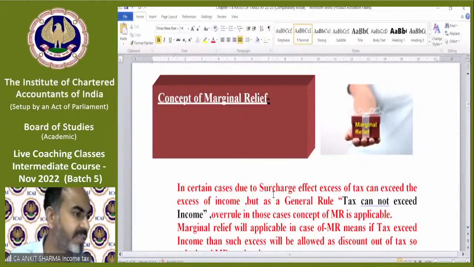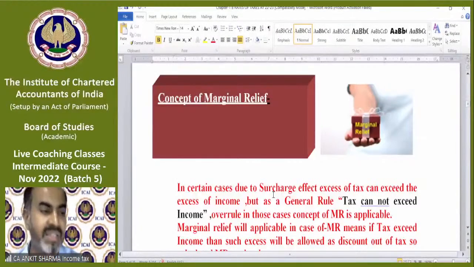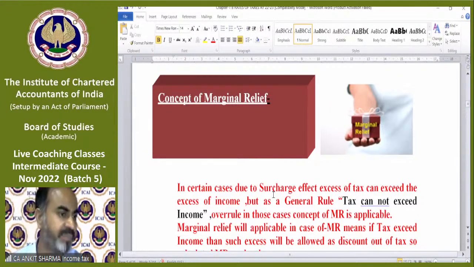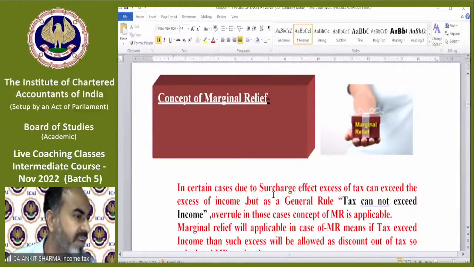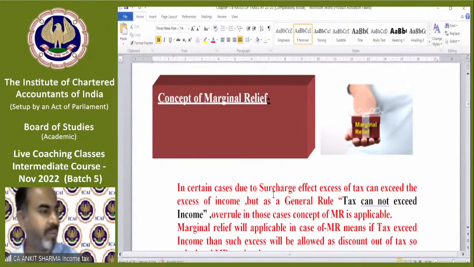So will the tax block for senior citizen and super senior citizen apply for R, NOR? Yes, resident means resident and ordinarily resident only. R, NOR is a different concept. We will discuss it when chapter 2 starts. Okay. So if income is 5 lakh, is tax charged on the whole amount, or will the person get 2,50,000 exemption? I have just explained it to you. I hope it's clear now.